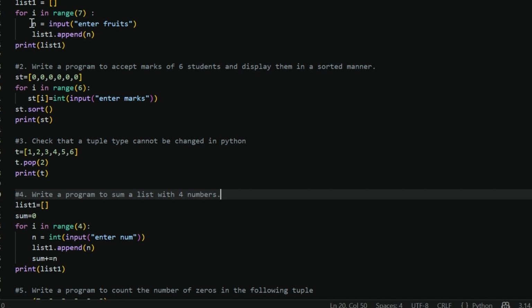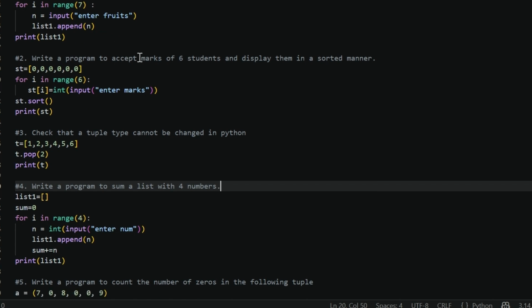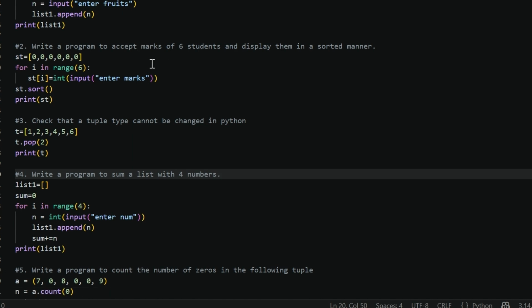I made an empty list, then put a loop of i, then took input and stored it in n. Then I will append n to list 1, so it will become a new list with the input fruits. And when we print the list, we will get the output. I will also tell you there are many ways to do this type of question.